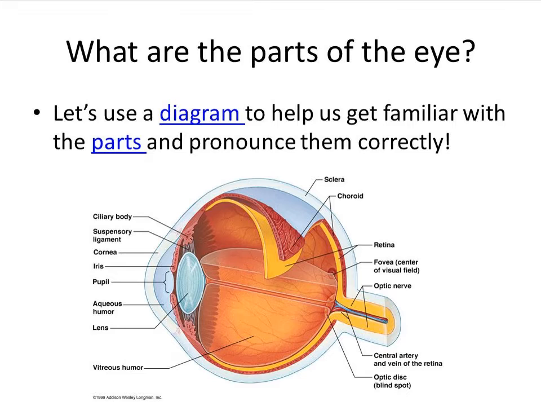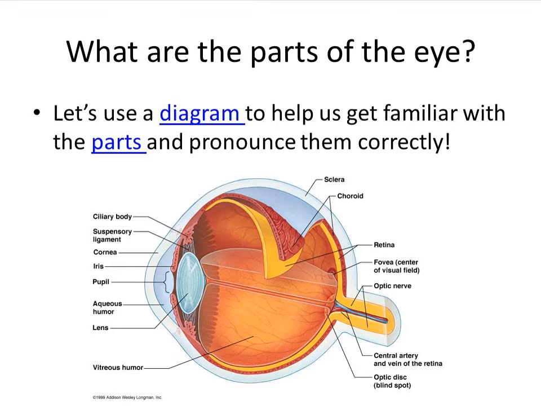Next, the sclera protects the eye. It is white in color and thick. It only protects the eye.